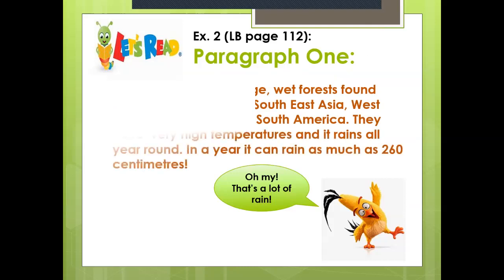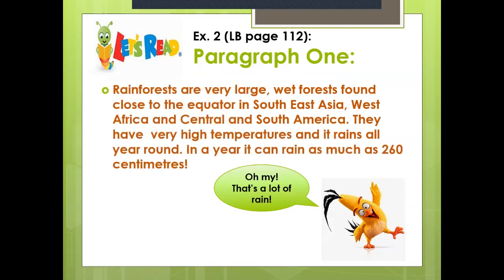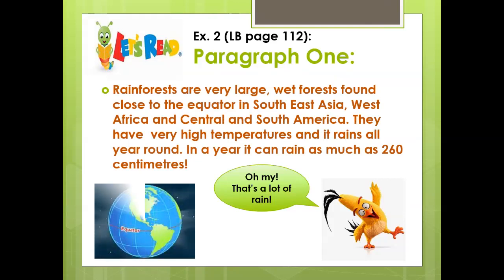Now moving on to your learner's book, page 112, paragraph 1. Rainforests are very large wet forests found close to the equator in Southeast Asia, West Africa, and Central and South America. They have very high temperatures and it rains all year round. In a year, it can rain as much as 260 centimeters. So, rainforests are very large. We call them wet forests because it rains all day long.